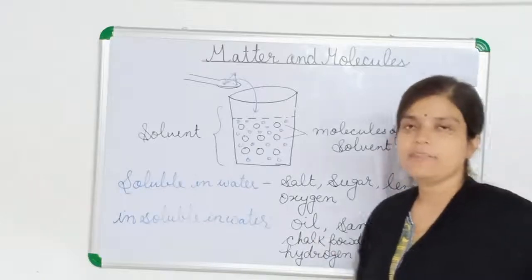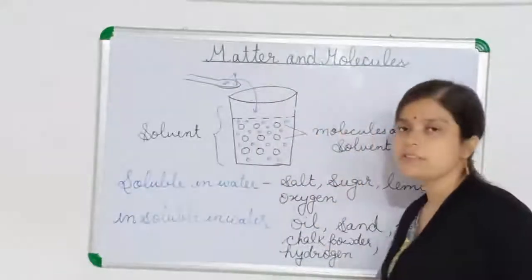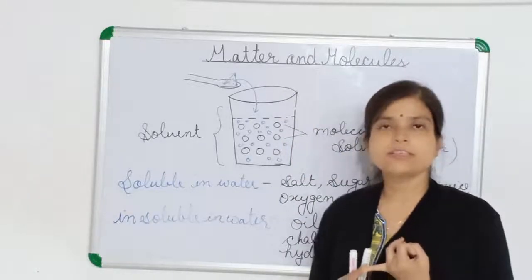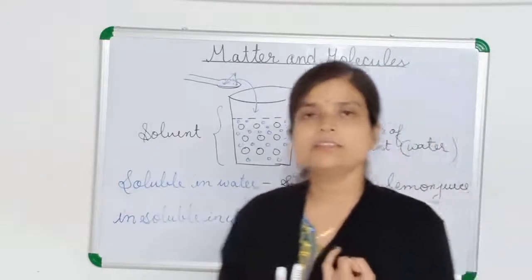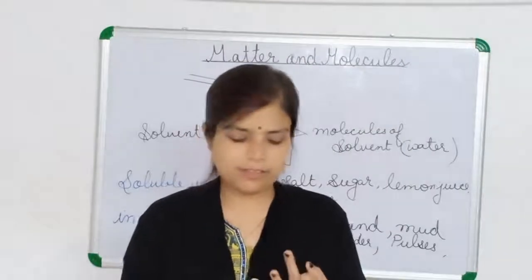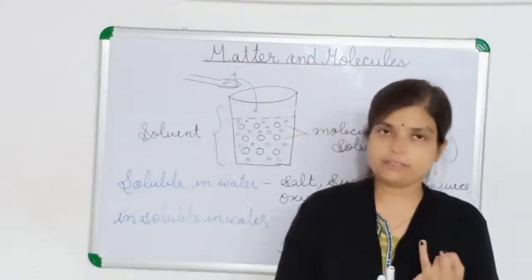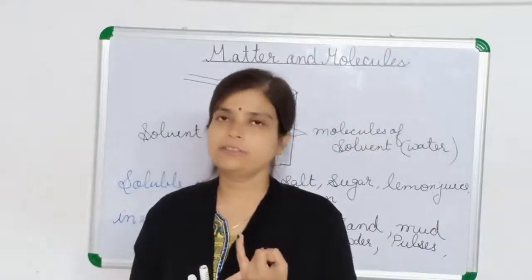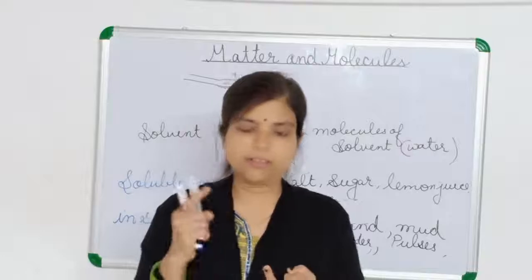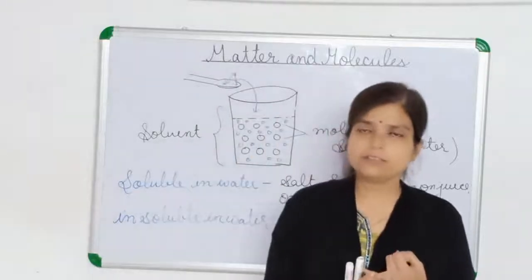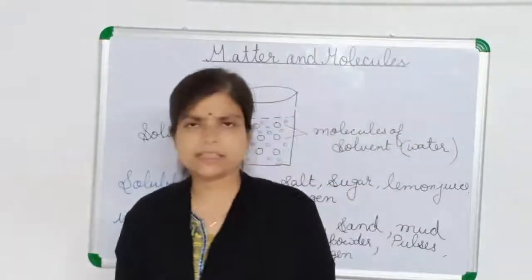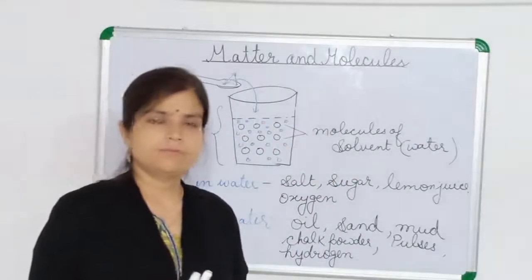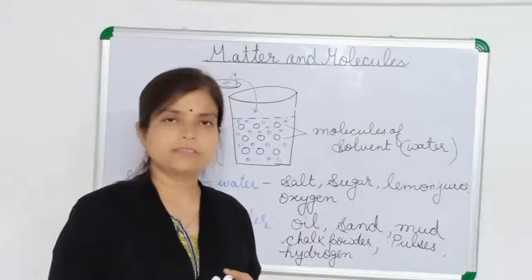So children, what we have learned today in the chapter Matter and Molecules is about solute. What is solute? Solute is the solid substance that dissolves in a solvent to form a solution. Now what is solvent? Solvent is the substance that dissolves the solute in it. For example, here it was water.